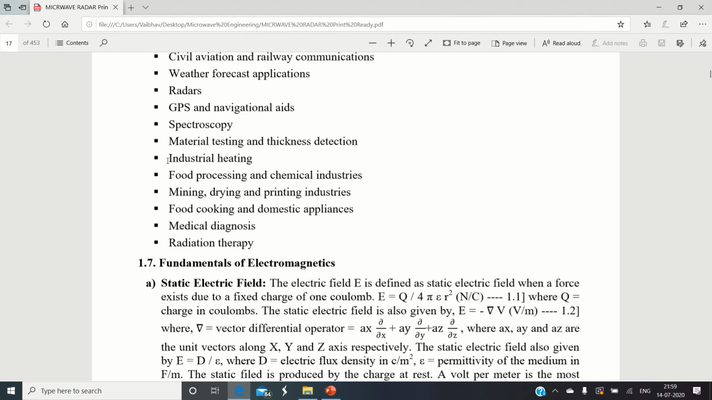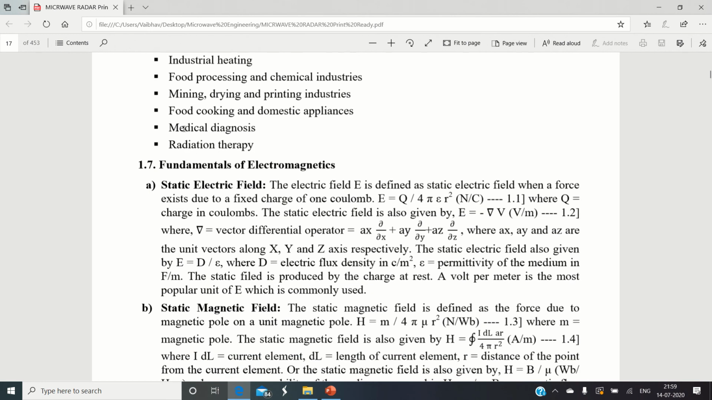Microwaves are extensively used in industrial heating applications, food processing and chemical industries. They are also used in mining applications, drying of food items, and in printing industries. The best example available in our kitchen is the microwave oven. There we see the typical application of microwaves for heating purposes, to cook our food. Medical equipment also makes use of microwaves, and certain radiation therapies also make use of microwaves for their operation.